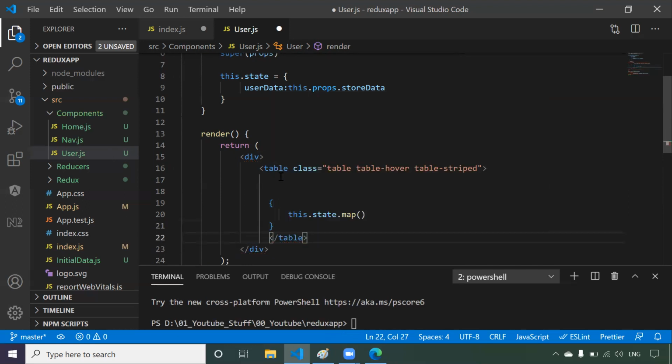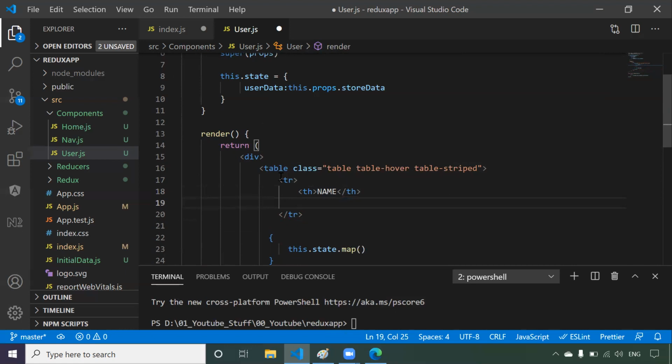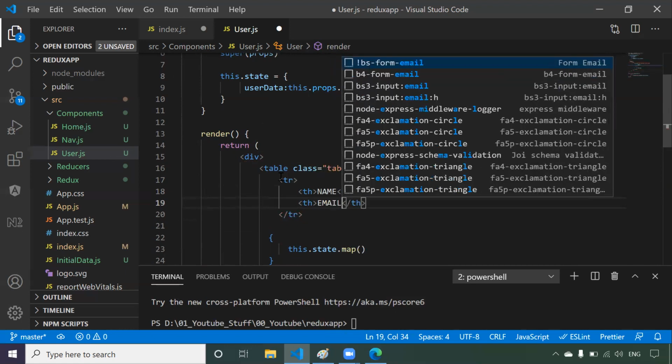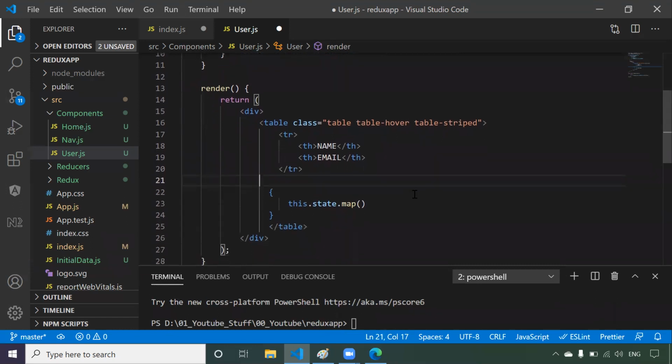Now what does the table contain? It contains rows. The first row should be headings, tr. In this, one header th will be name, and one more we thought to take is email. You can take as many as you want to display; at present I'm just displaying name and email. Now depending upon the data, that many rows should be created. We don't know how many users are coming. As of now we are getting 10, but in future you might get 30, or 100. We should not change our code, so that's why we are using map.